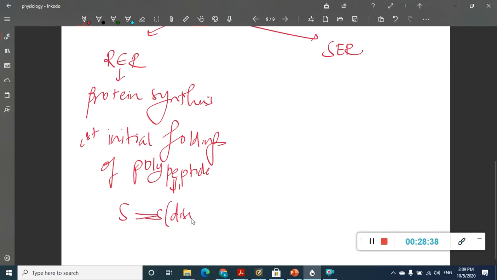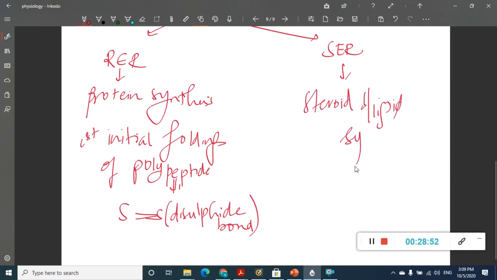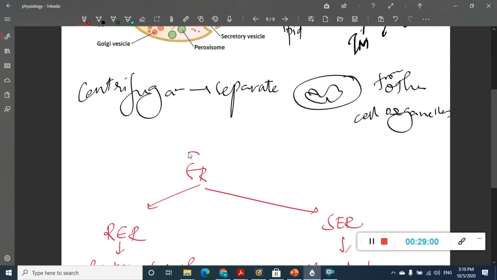So the disulfide bond occurs in rough endoplasmic reticulum. The smooth endoplasmic reticulum is agranular, it does not have ribosomes, so it is helpful in steroid or lipid synthesis, and it also provides enzymes that control glycogen breakdown. So this is about endoplasmic reticulum.